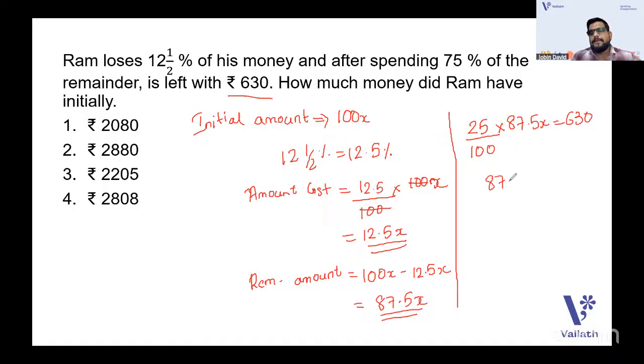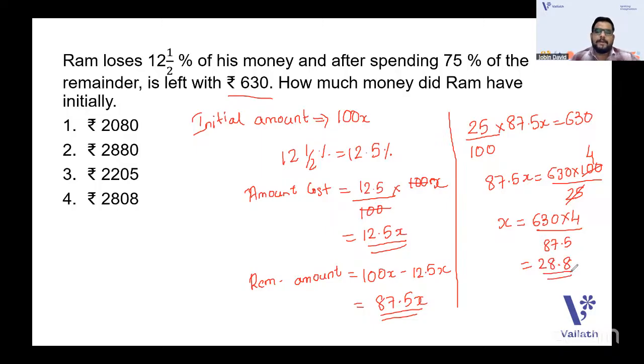So 87.5x is equal to 630 into 100 by 25. So we can cancel 25 here, and 4 will be there. So x will be equal to 630 into 4 by 87.5. So you'll get x as 28.8. You can calculate it.